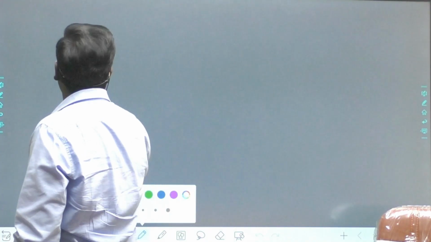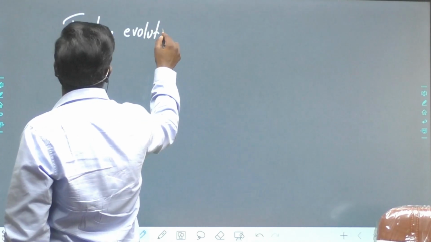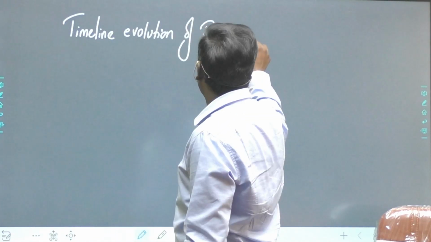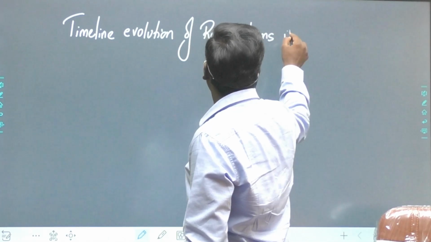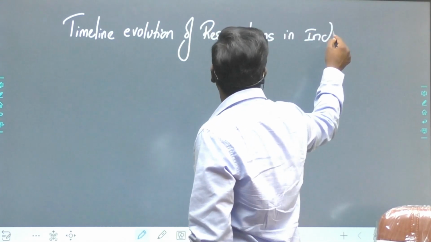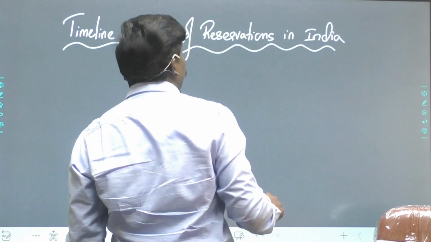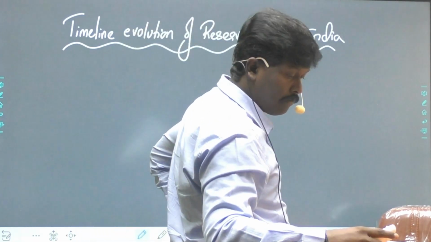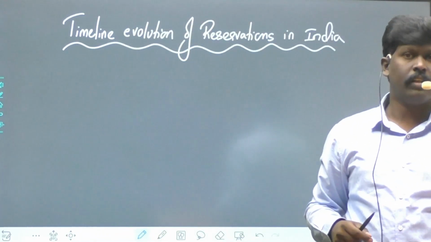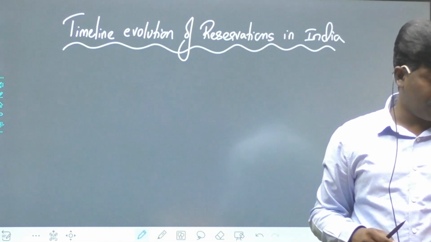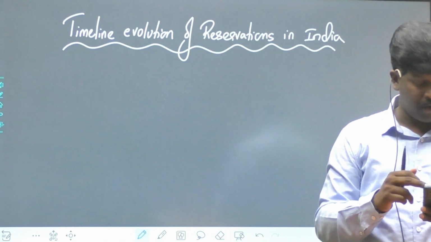The timeline evolution of reservations in India. So what is Article 14? Please revise once. What is Article 14? It talks about rule of law and also equality before law and equal protection of laws.